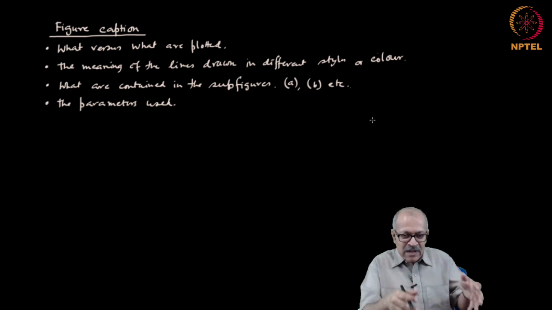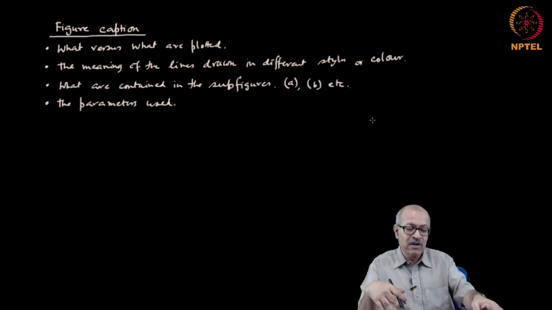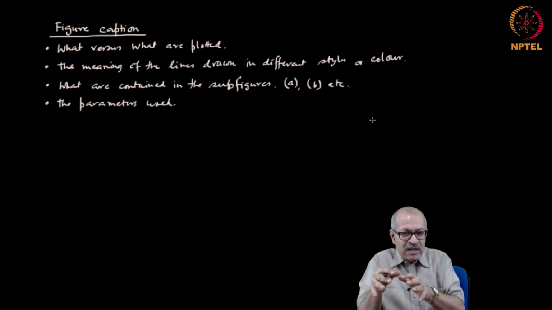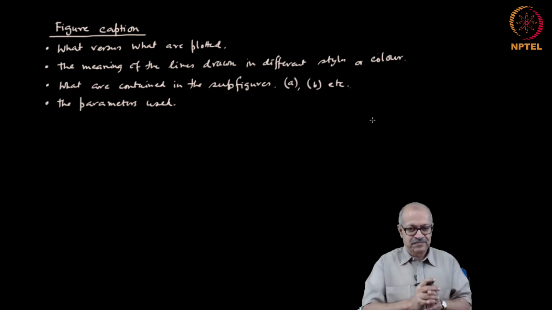So, when one is printing and reading from the print, normally one would use a black and white printer, and therefore, the writer has to be very careful to ensure that the right information is contained in the black and white image also.